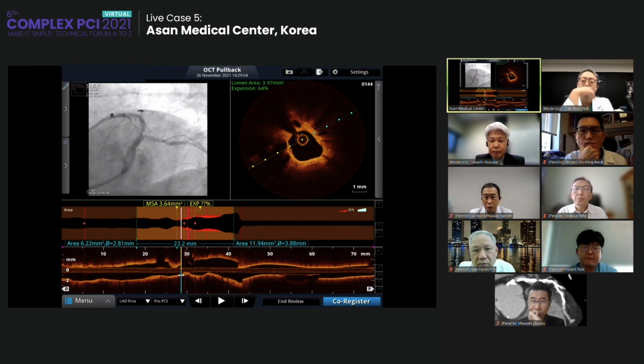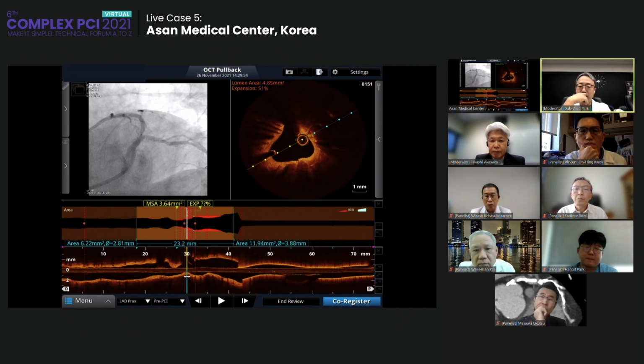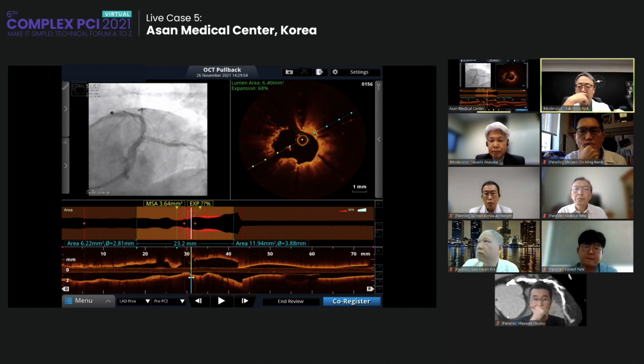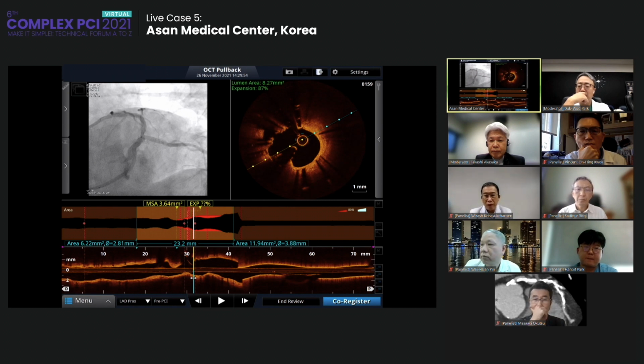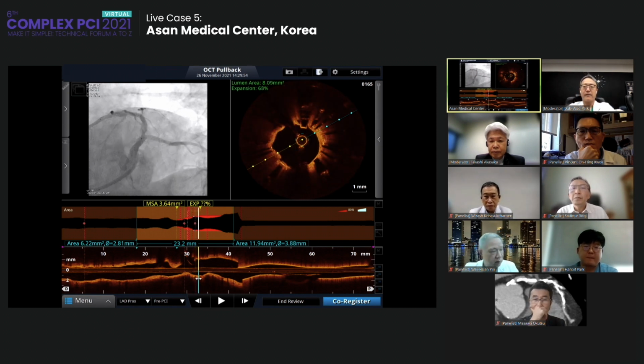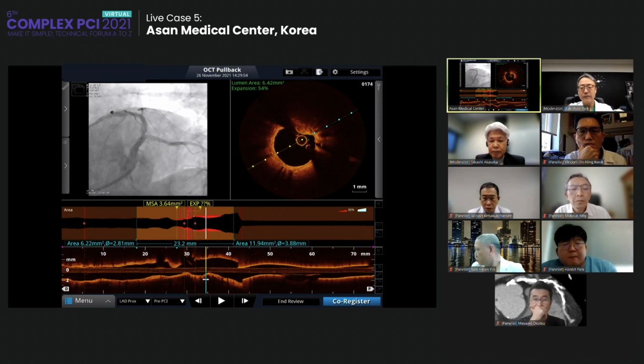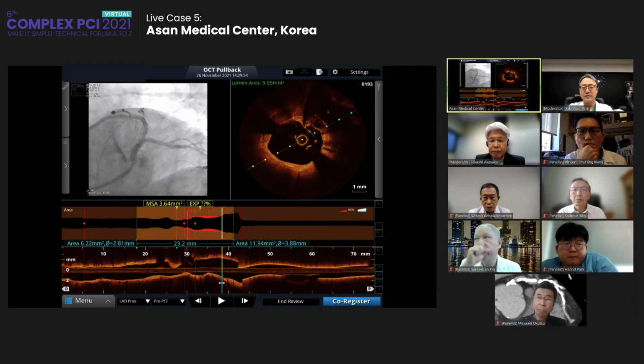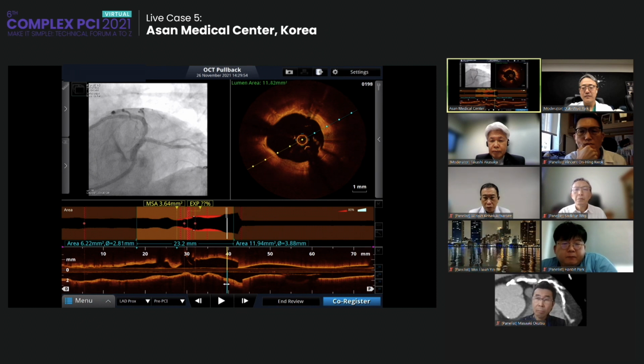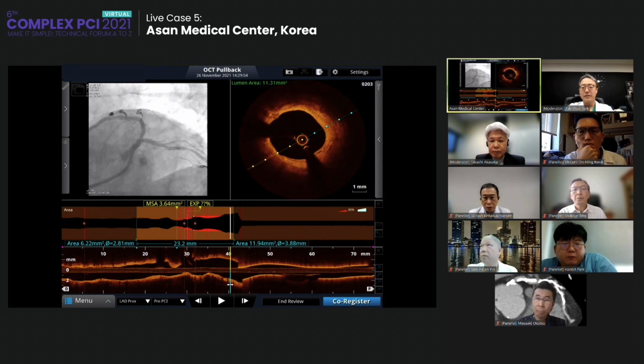Next. And here's the ostium of the LAD. And here is the distal left main with some malapposition. Next. Move on. And 2 layers of the stent here. And the left main shaft is somewhat calcified, but the stent is well apposed.